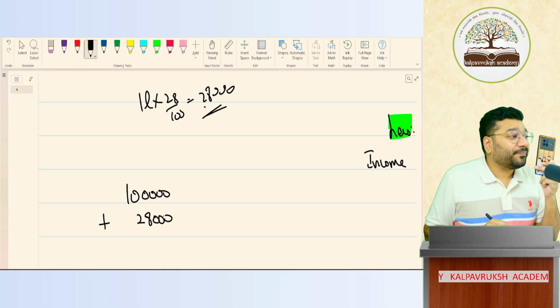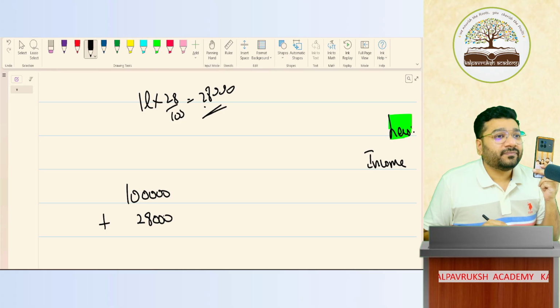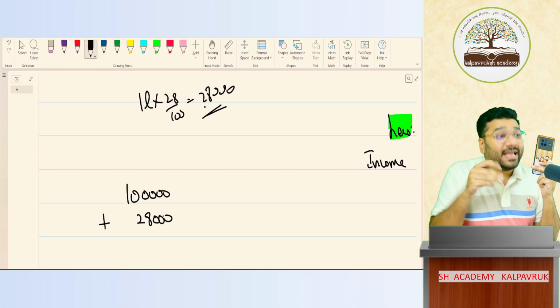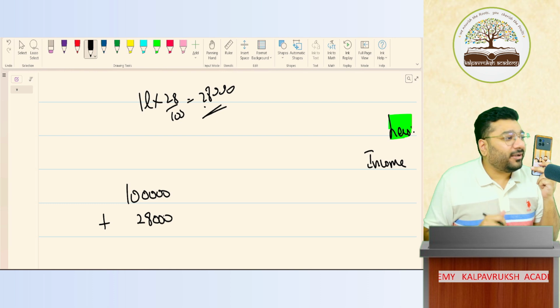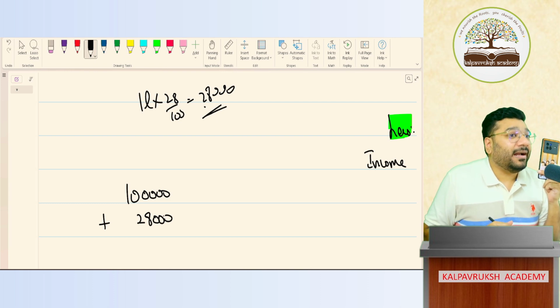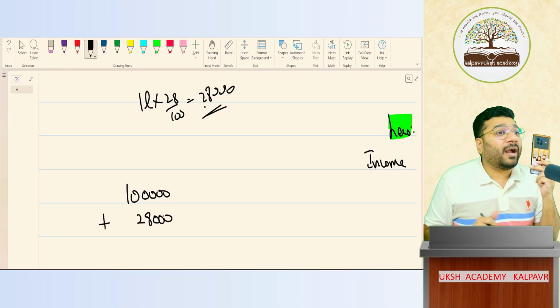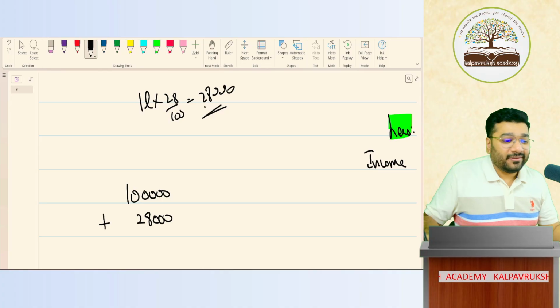Yes or no? Yes. You go to a restaurant, the bill is 5,000 rupees, then at the bottom they say add GST and charge extra. So taxes they are collecting from us. So they will add and only collect. GST is always added. Understood the logic? Income tax is subtracted. So don't memorize when to add and when to minus. Understand the logic behind it.